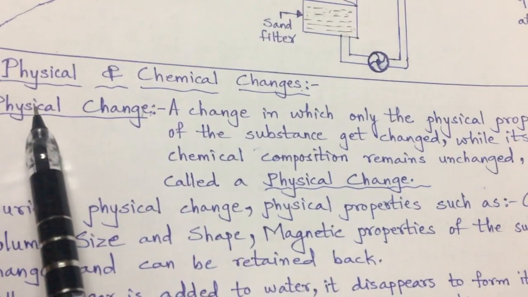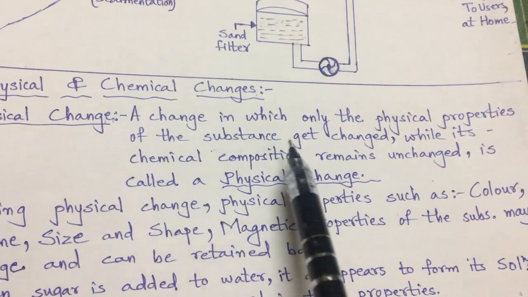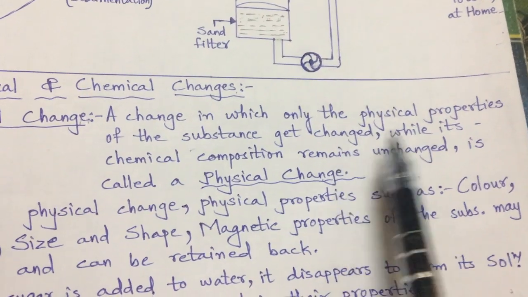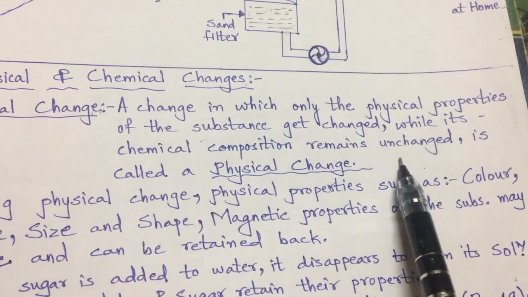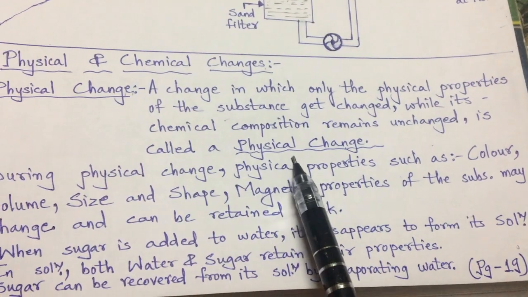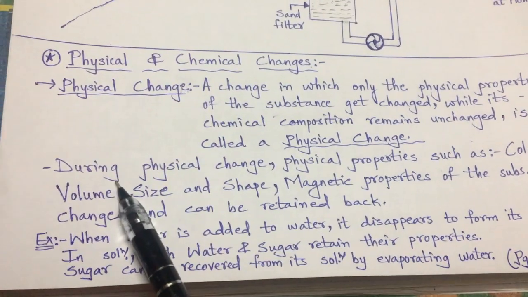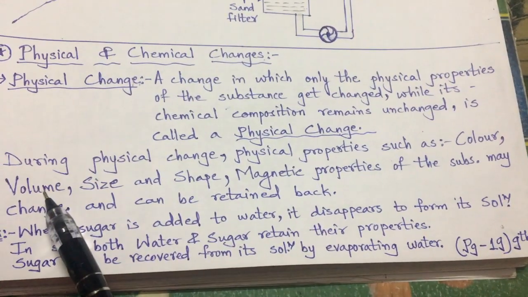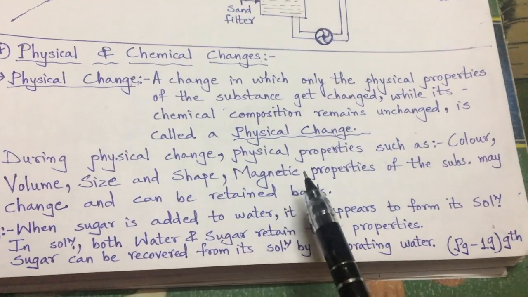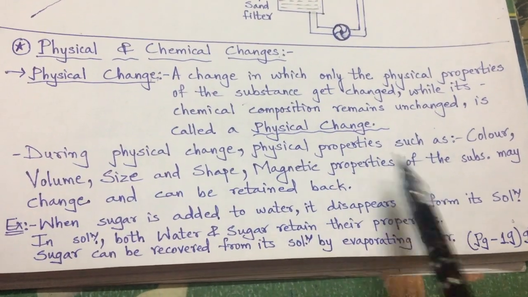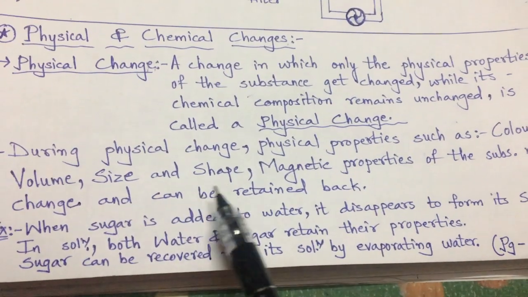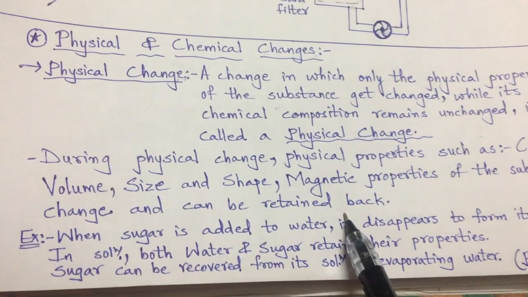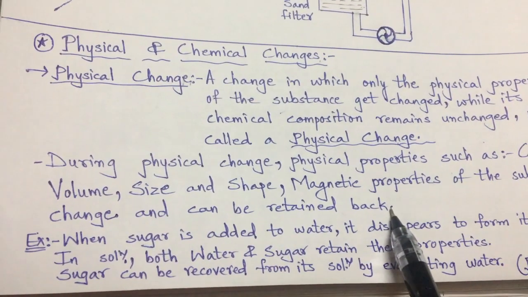So first of all, what is physical change? A change in which only the physical properties of the substance get changed while its chemical composition remains unchanged is called physical change. During physical change, physical properties such as color, volume, size, shape, and magnetic properties of the substance may change and can be retained back. That means we can get it back, as in my example of ice, water and vapor.